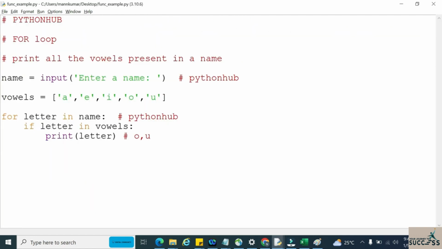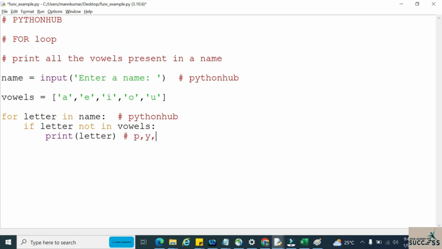Now if I do a small change in this code, then I can filter out the consonants from this name. If it is present in vowels, then it is a vowel. If it is not present in vowels, then it is a consonant. So to print only consonants, just put not, that means negation of this. Whenever it is not present in vowels, this condition will get satisfied, so letters apart from vowels will get satisfied.